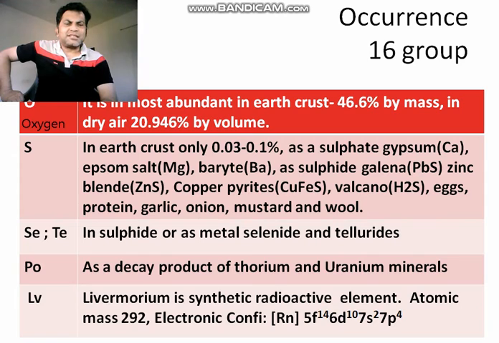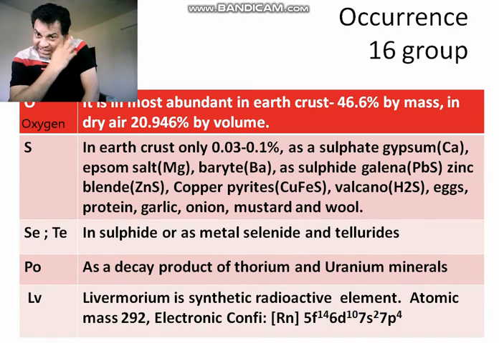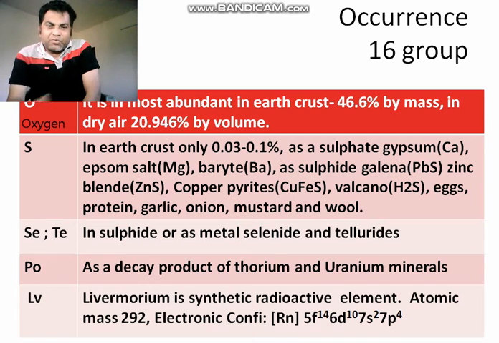Polonium, where is it found? As a decay product of thorium and uranium, from them it is found. Next one is Lv. Lv is livermorium. It is a synthetic radioactive element we have discussed earlier.